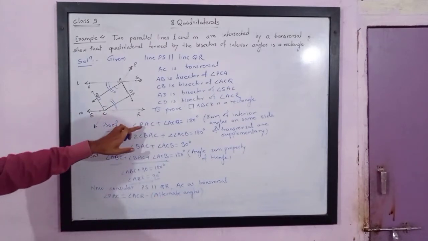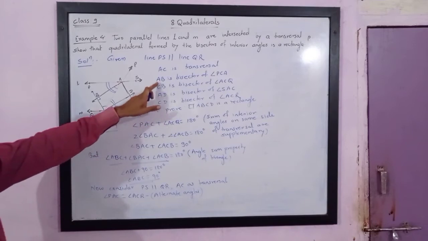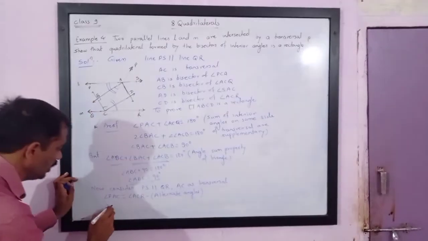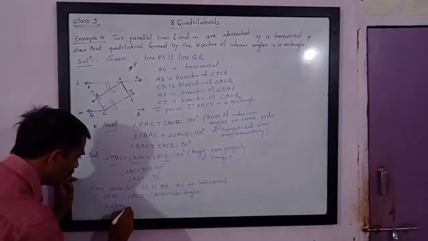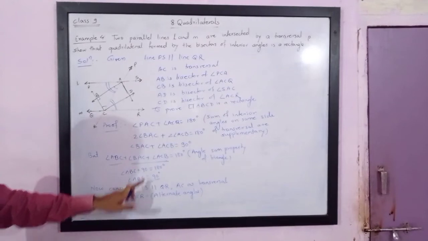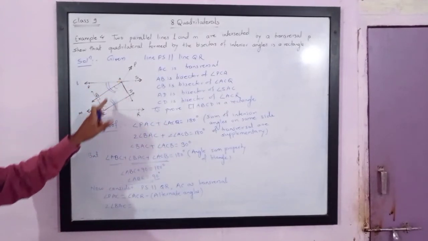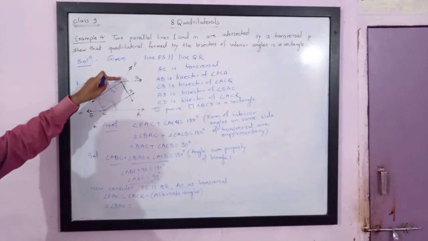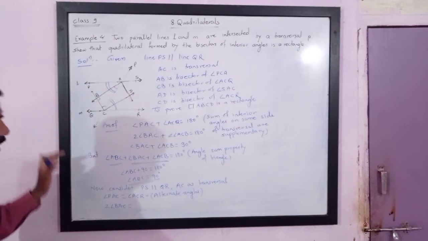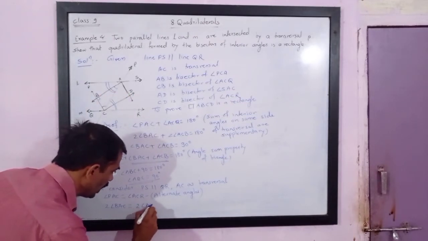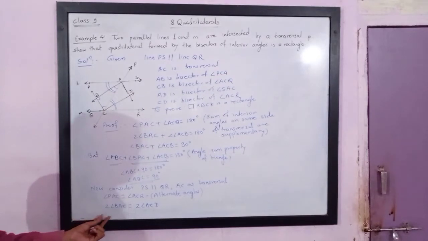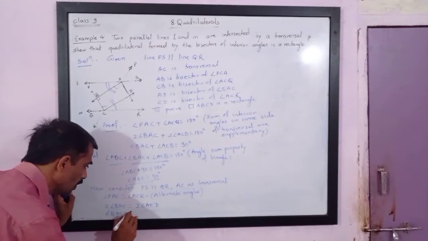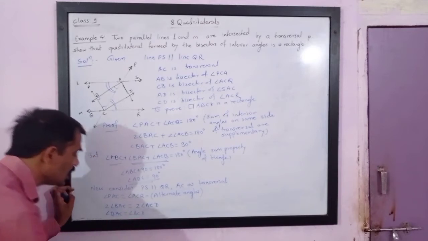Now see, PAC is already equal to twice BAC. Since AB is the bisector, I can say twice angle BAC equals angle ACR. ACR is nothing but, since CD is the bisector, twice angle ACD. So this is equal to twice angle ACD. If you divide both sides by 2, you will get angle BAC equals angle ACD.